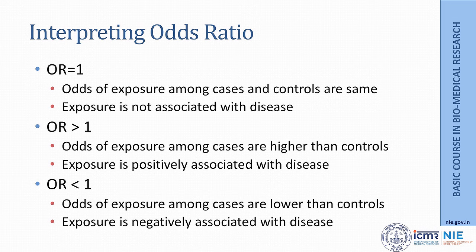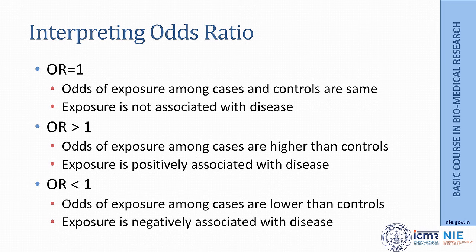How to interpret this odds ratio? Again, like relative risk, there could be three scenarios. One is odds ratio equal to 1. If the odds ratio is equal to 1, it means that odds of exposure among cases and controls are the same, and we can conclude that exposure is not associated with disease in such a situation. Odds ratio could be more than 1.